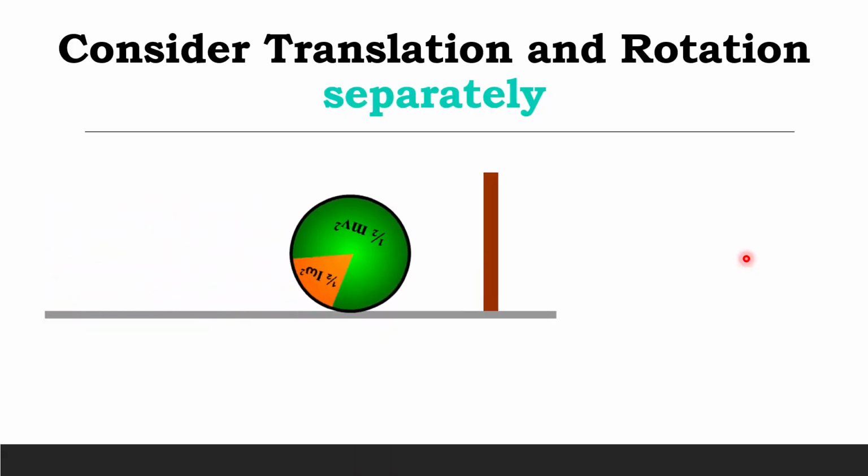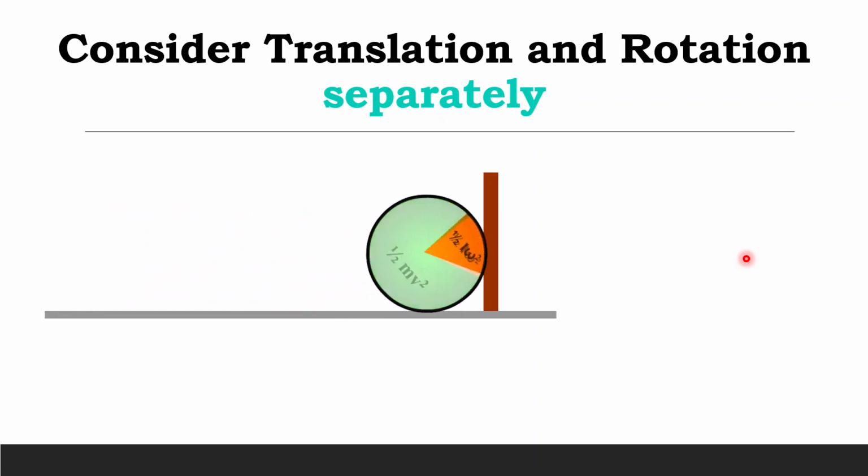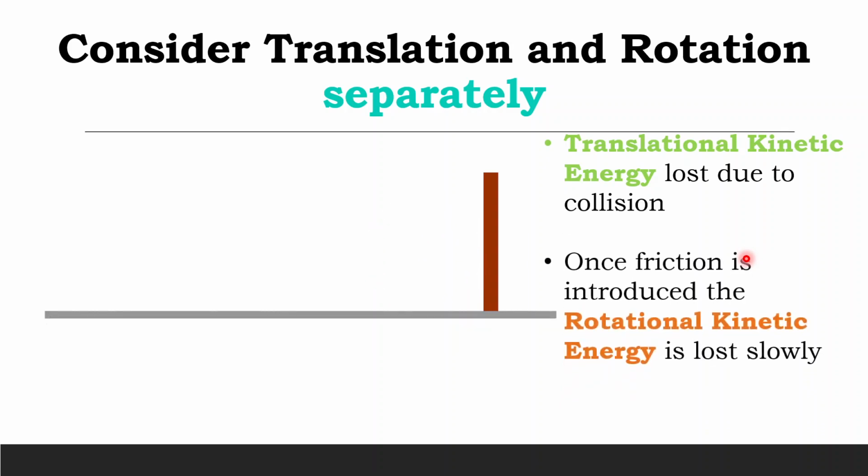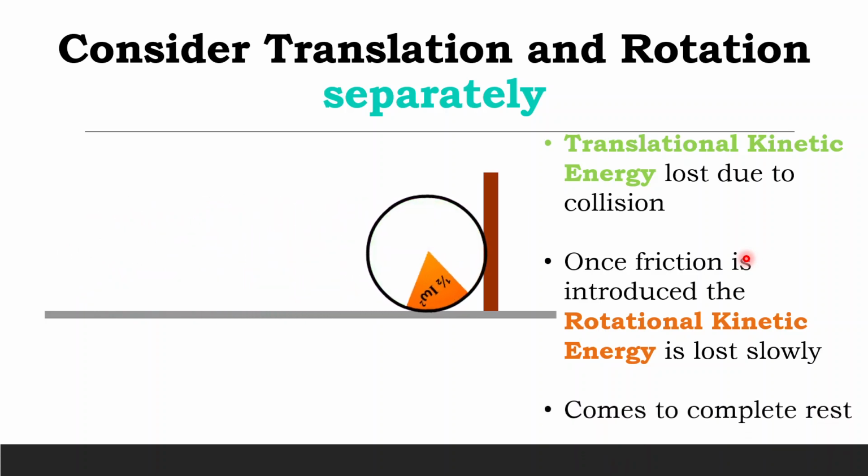The sphere is rolling on a smooth surface, hits the smooth wall, and only translational kinetic energy is lost. It still has the rotational kinetic energy. Now, if we introduce friction in the floor, then the rotational kinetic energy is lost. It comes to rest. Therefore, friction is required to make any changes to the angular velocity of the rolling body. While solving, analyze translation motion and rotation motion separately.